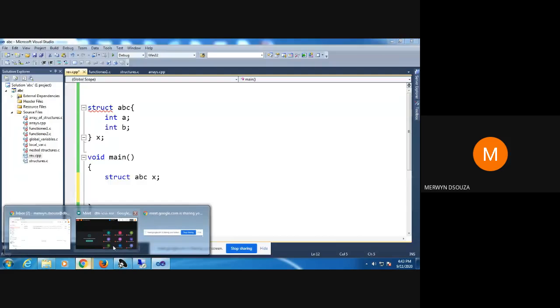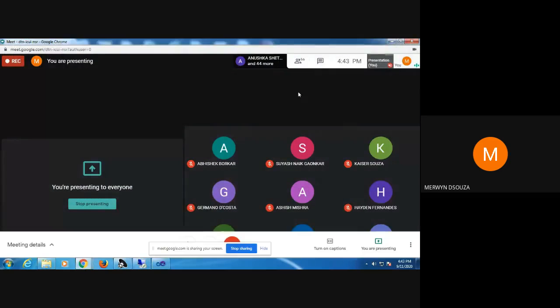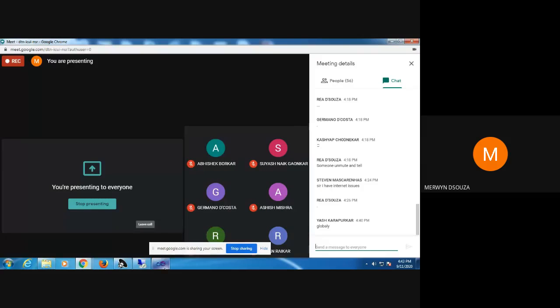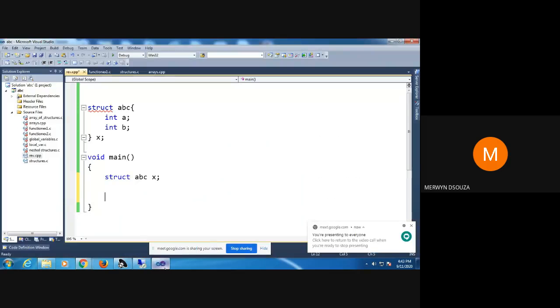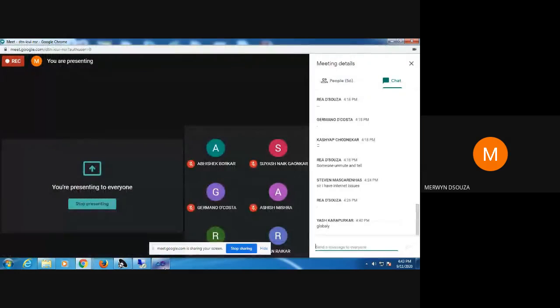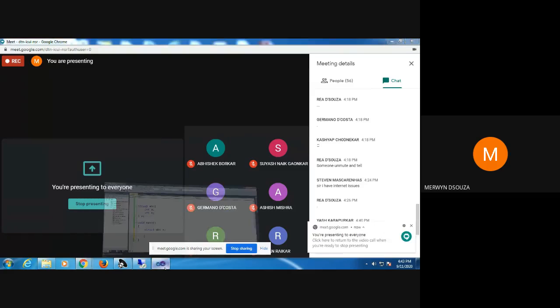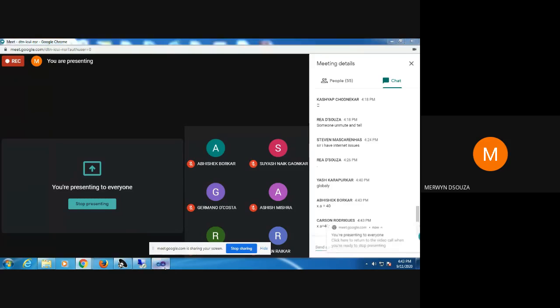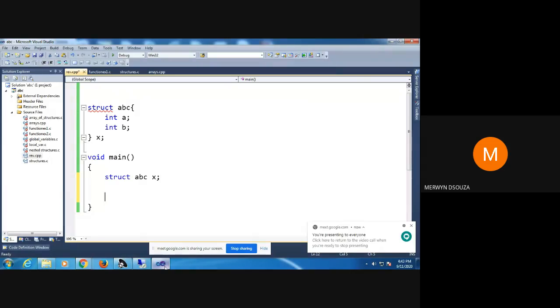Now I want to initialize the member A to 40. How to do it? Can you type in the chat? I want to initialize member A to 40. Yes, Abhishek: X dot A equal to 40. Yes, that's correct. If I wanted to initialize member A to 40, I would have said X dot A equal to 40. This is the direct way of doing it.